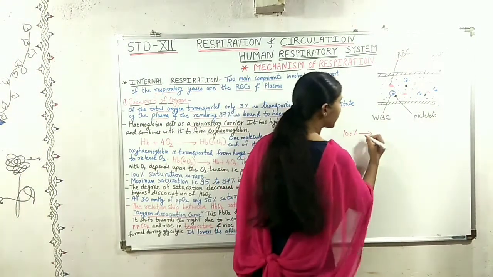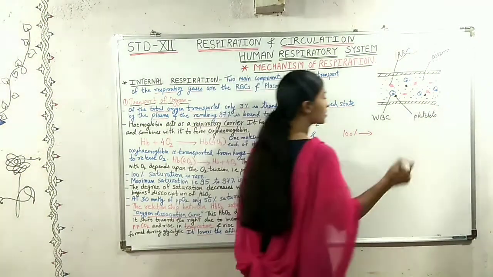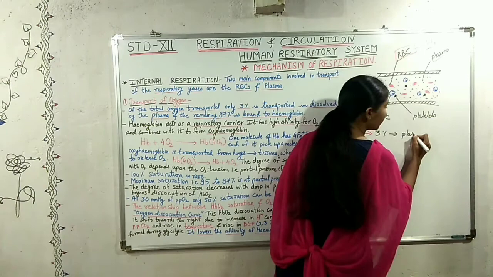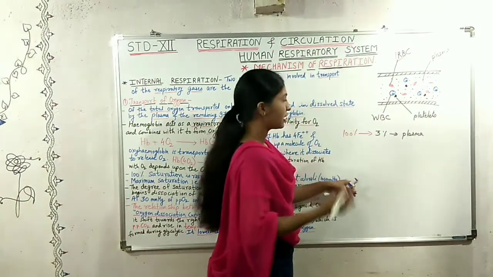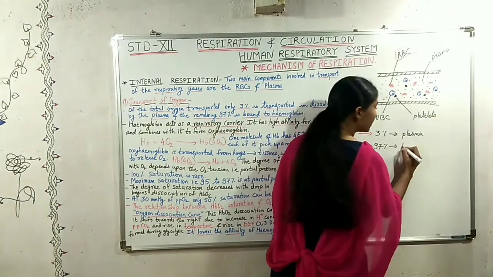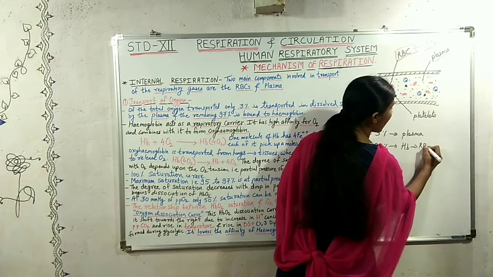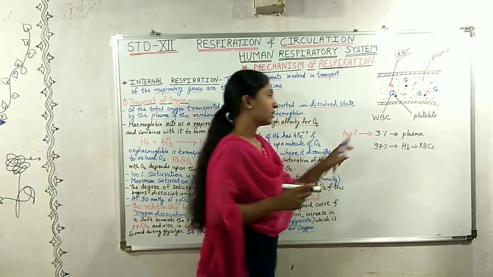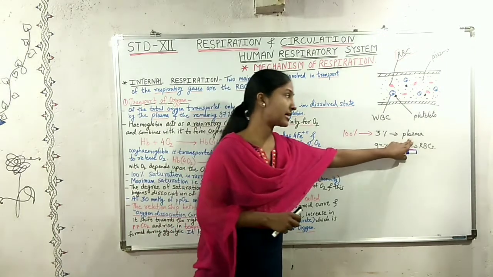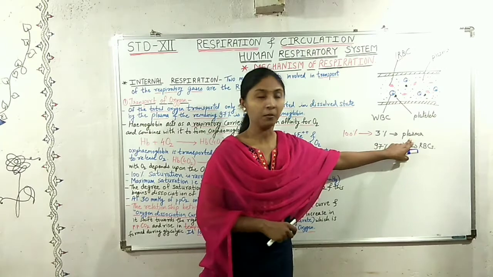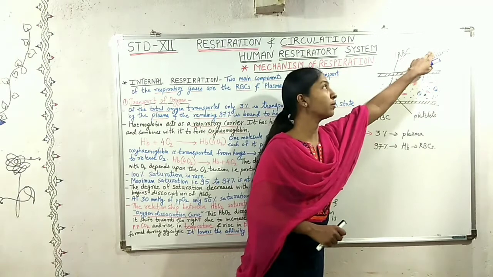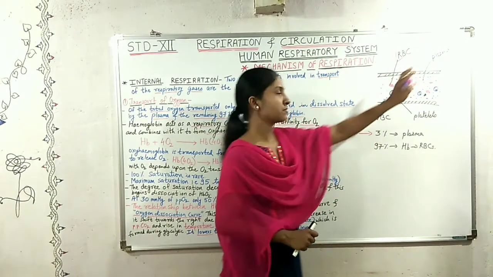Out of that, 3% of oxygen is carried by the blood plasma in dissolved form and the remaining 97% is carried by the hemoglobin which is present in the RBCs.